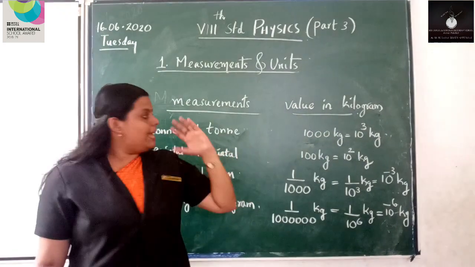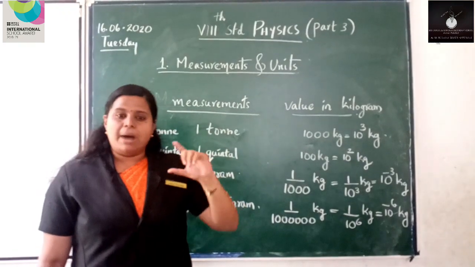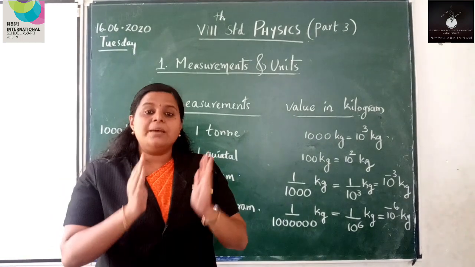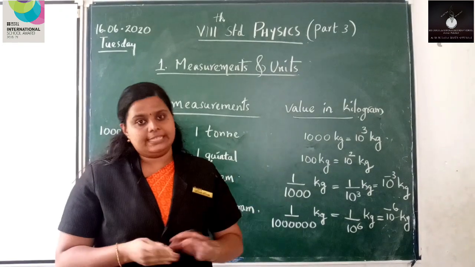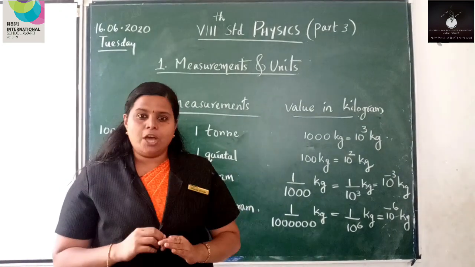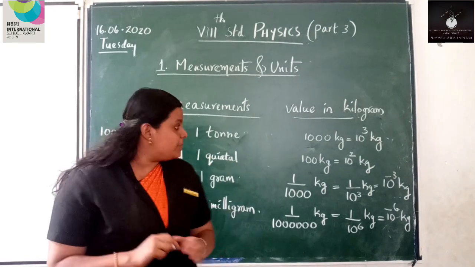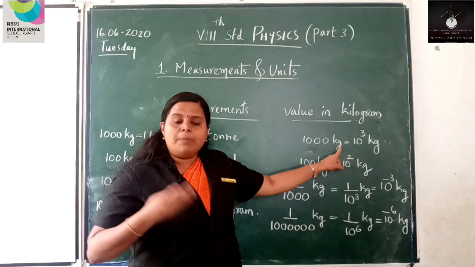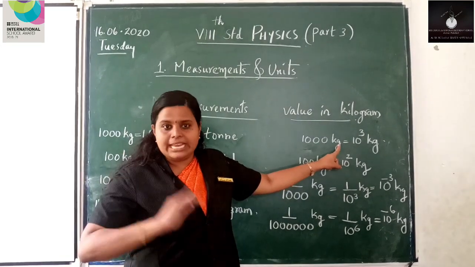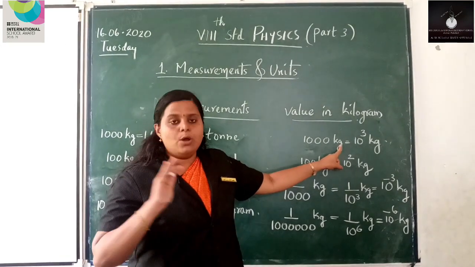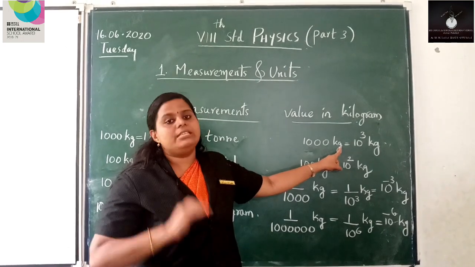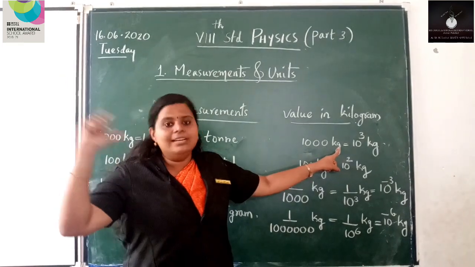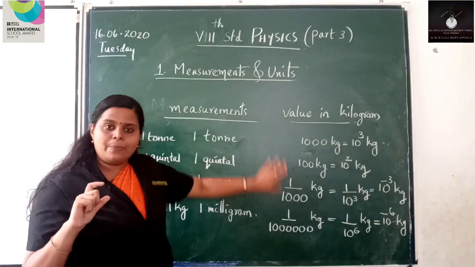So once again I would like to go through the topic mass. Mass of a body is the measure of quantity of matter. Gram, kilogram is also a unit, then quintal, ton. So which is the smallest one? Milligram. Which is the biggest one? Ton. So that's all about the topic mass.